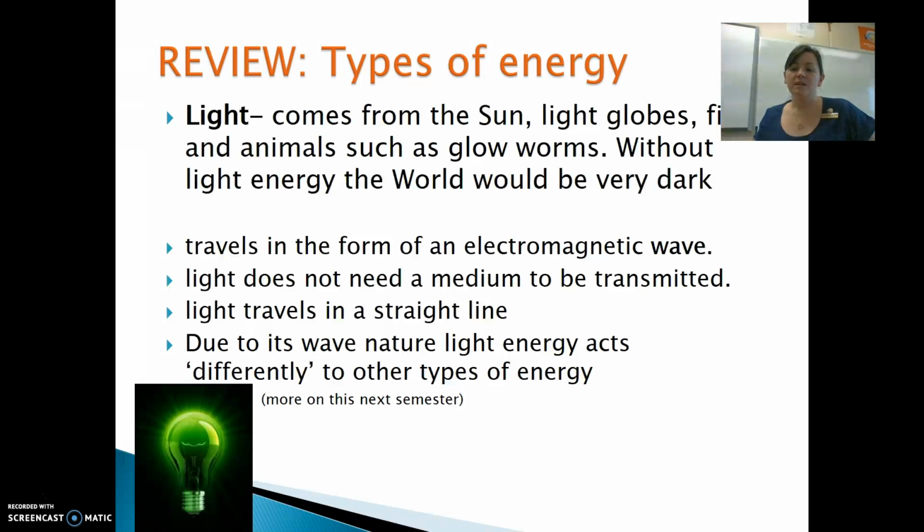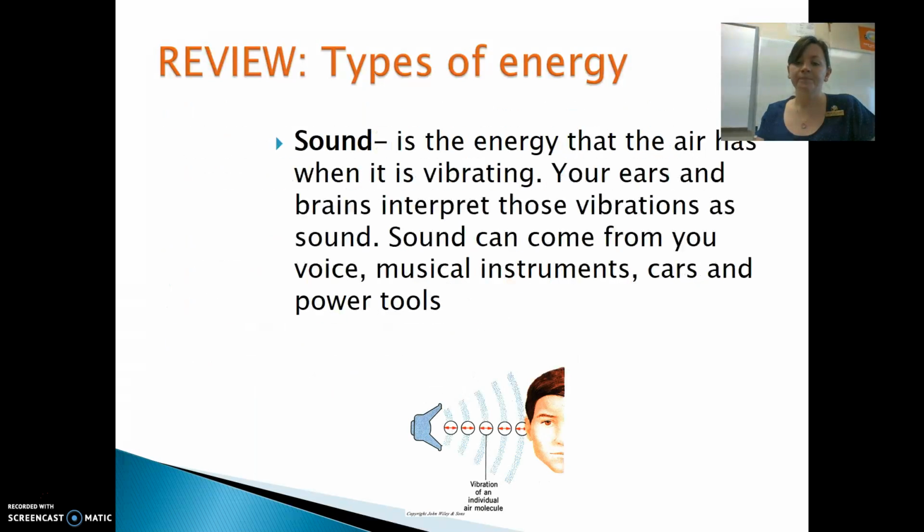So light doesn't need a medium to be transmitted. We know that because we can see the light from stars in space. And in addition to that, we know that light travels in straight lines. You can see this just by looking in the mirror. So your reflection's not distorted as long as you're looking in a flat mirror, so light must travel in a straight line. But we also recognise that when we look at light, it behaves in a different way to other types of energy. And we'll look at that further later in the year.